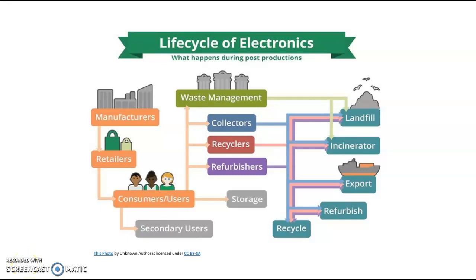We can get the best indicator of e-waste from looking at the life cycle of electronics. Manufacturers produce electronics which are then distributed and sold worldwide. When someone goes to buy a new cell phone, for instance, their old phone becomes e-waste when it is sent to a landfill, an incinerator, exported, refurbished, or recycled. We can use this life cycle of electronics to create another model to show us how to get to our indicator.